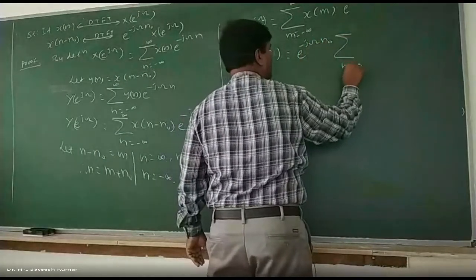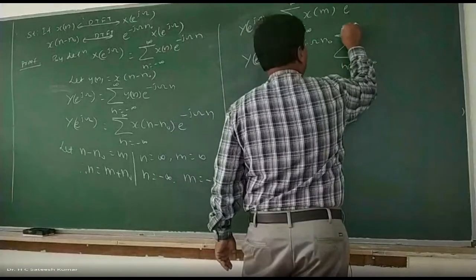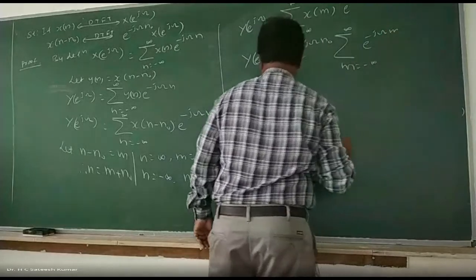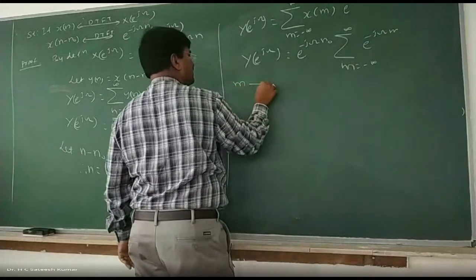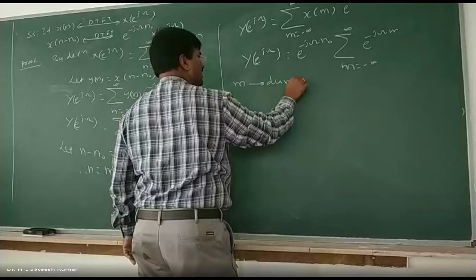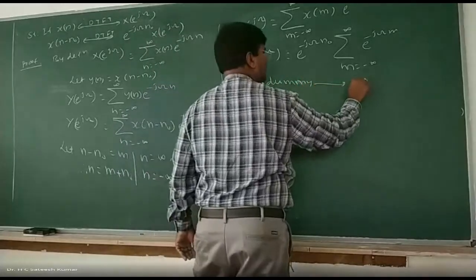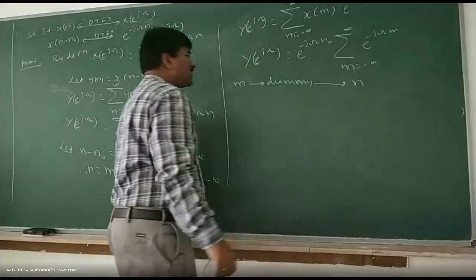Summation, m varies from minus infinity to plus infinity, x of m into e to the power of minus j omega m. So m is a dummy variable. It can be replaced by any letter, so I'll replace it by n.